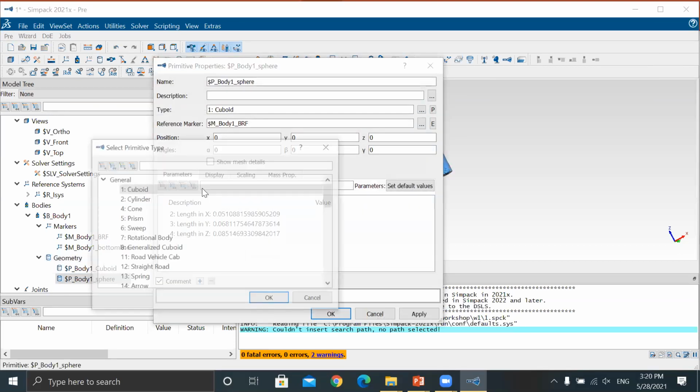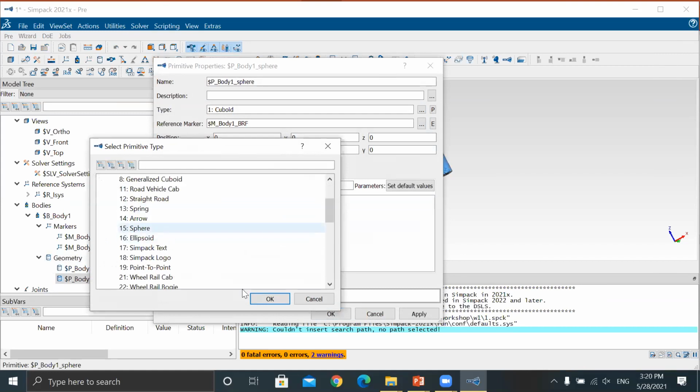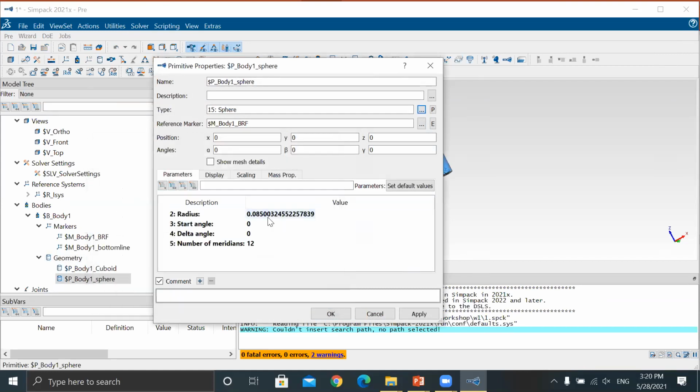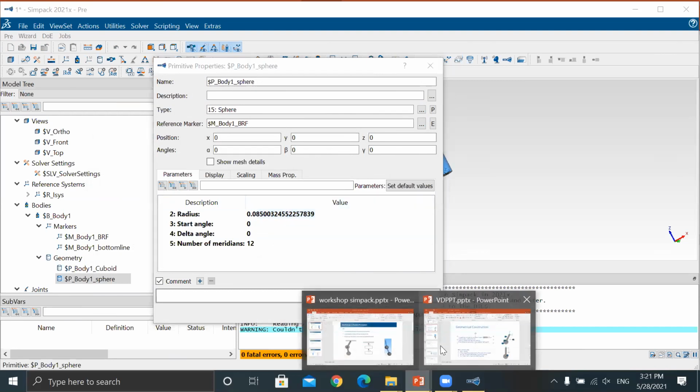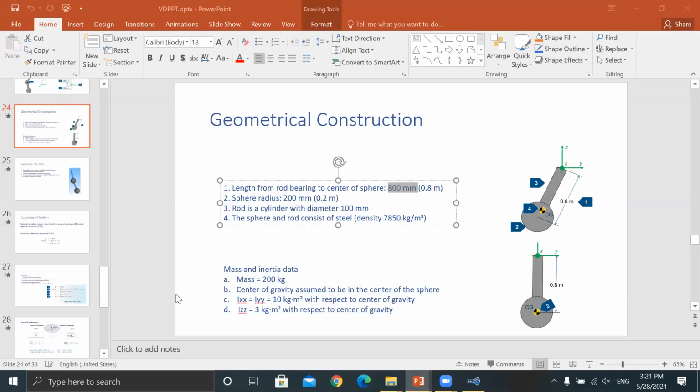Now here, go for cuboid 2, sphere. Now, what's the dimension given here? Sphere radius is 200 mm. Now density is given 78.